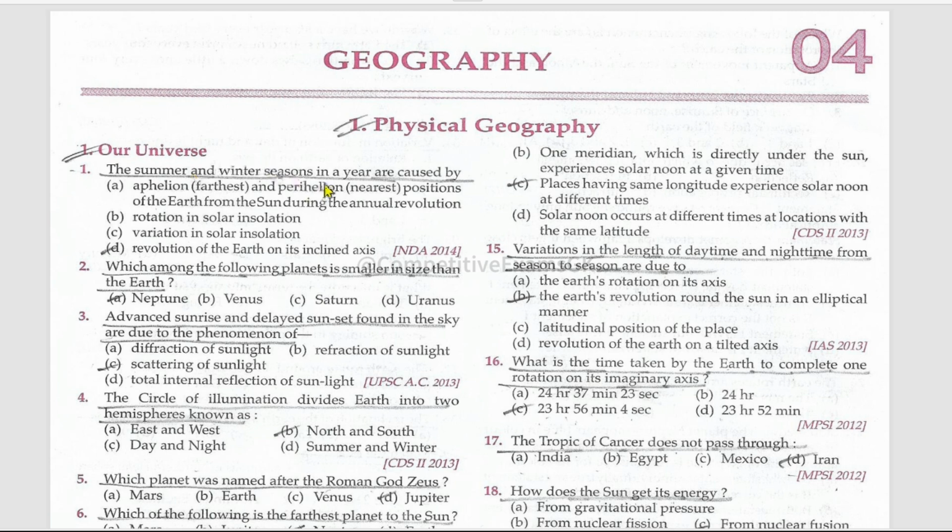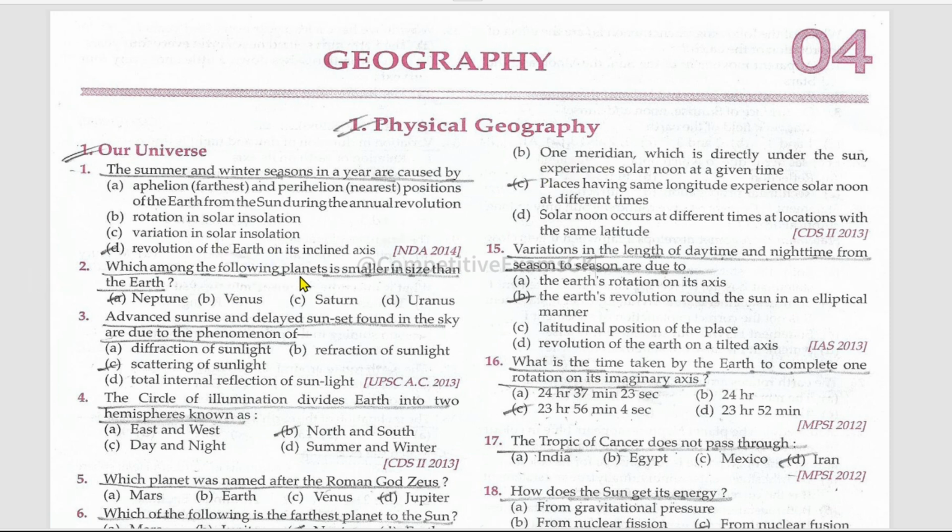The summer and the winter seasons in a year are caused by the revolution of the Earth on its inclined axis. The Earth is inclined at some degrees on its axis. What are the degrees? Mention that in the comments, okay?